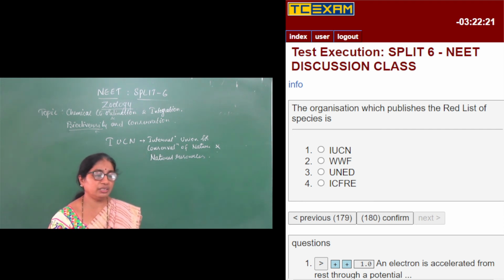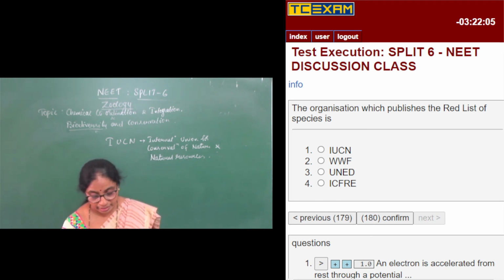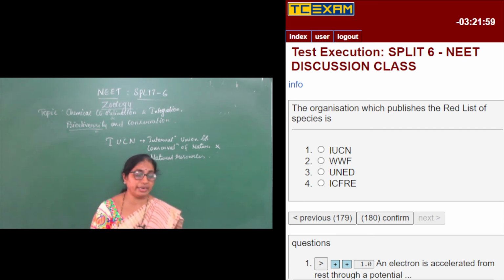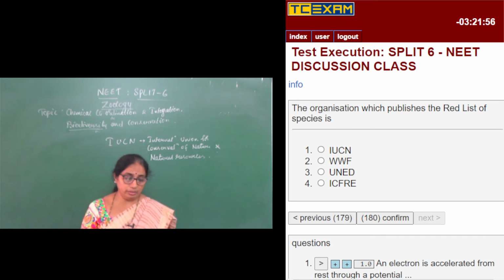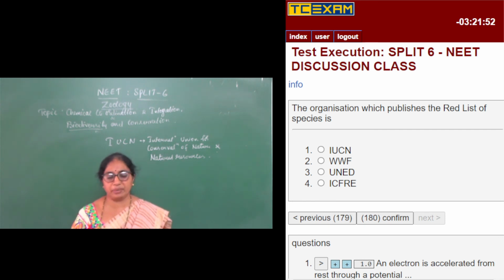IUCN conducts a survey every 10 years on biodiversity and classifies organisms into 7 categories like data deficient, least concern, endangered, threatened, extinct in the wild, and extinct. All these are various categories of rare organisms. They give the names of the organisms in that particular list.